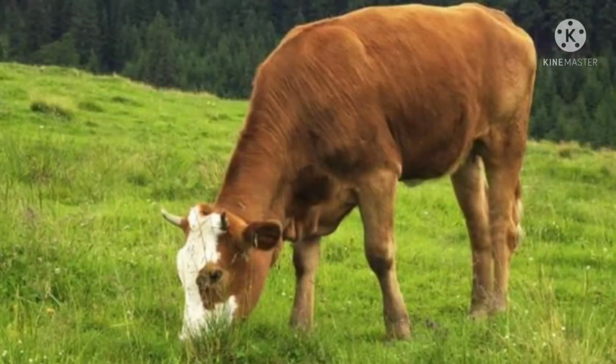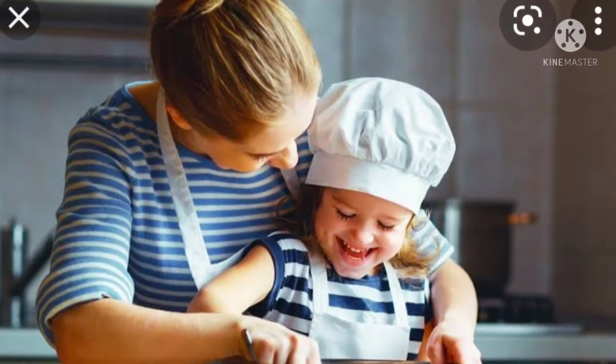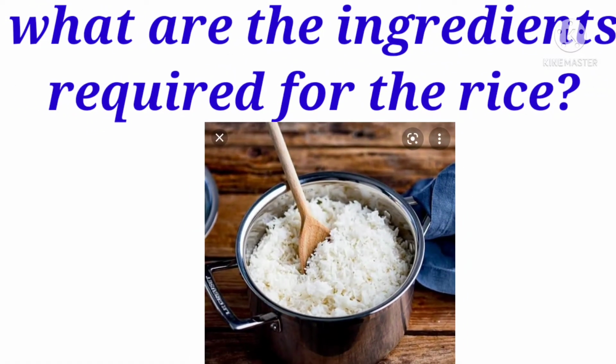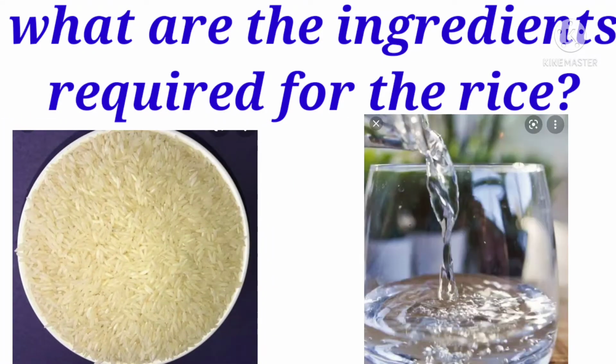Okay. Already we know, children, our mother prepares rice. Do you know, children, what ingredients are required for the rice? Yes, children, the raw materials of boiled rice are rice and water.